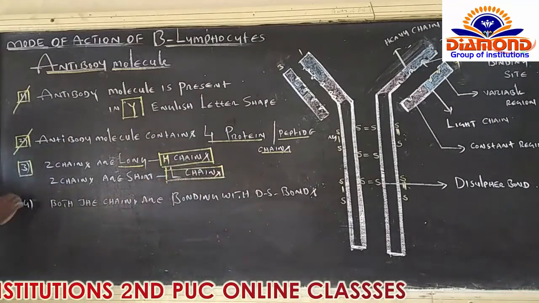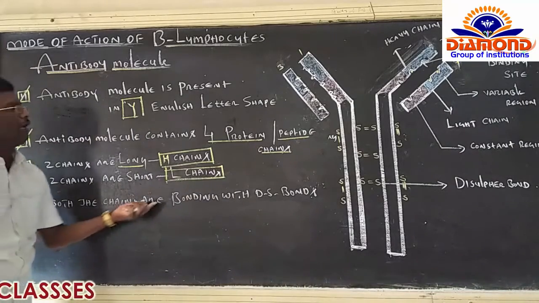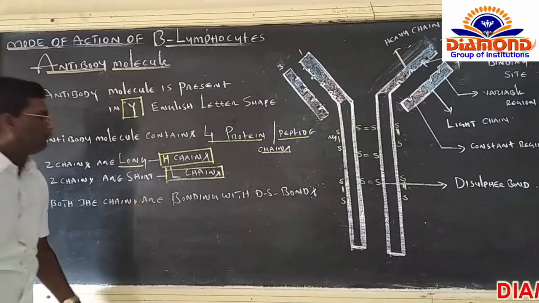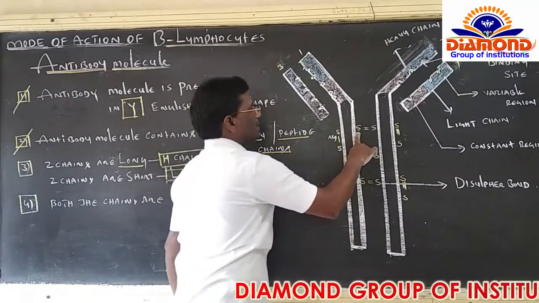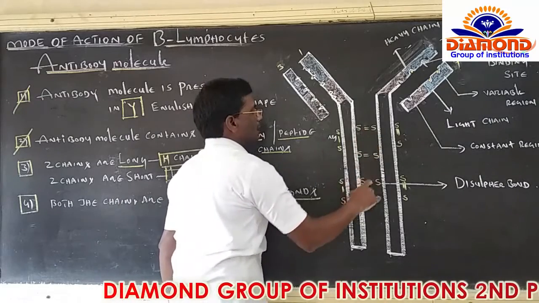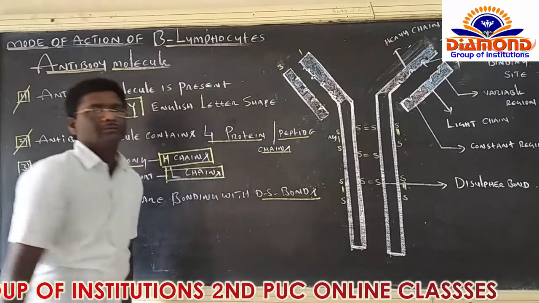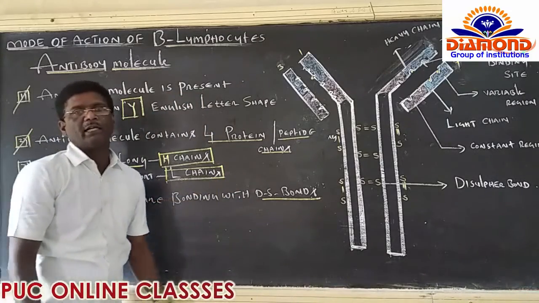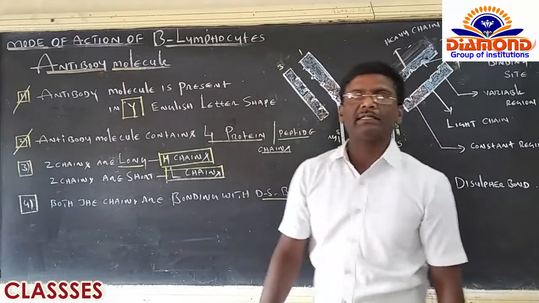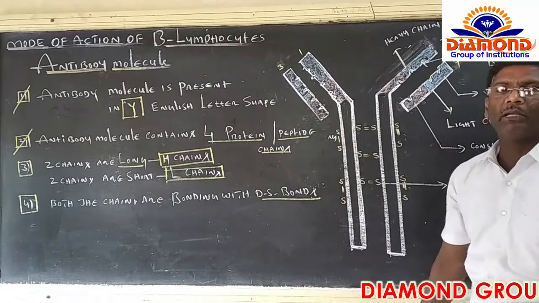And lastly, both the heavy chains and light chains are bonded together with disulfide bonds. Have a look here. Yes. Di means 2 sulfur bonds. Yes. Sulfur bonds are strongly bonding all of the peptide chains present in one antibody molecule. So that is the shape, structure and explanation regarding one antibody molecule.